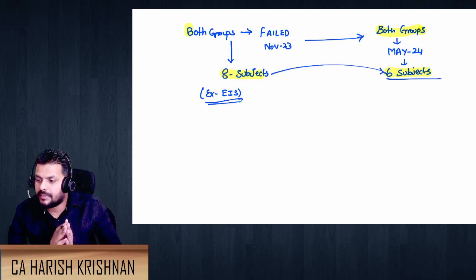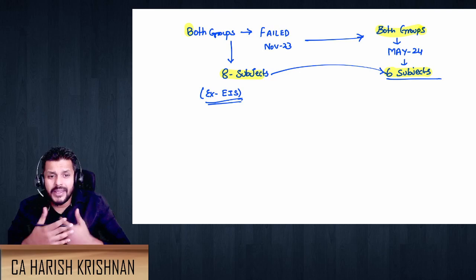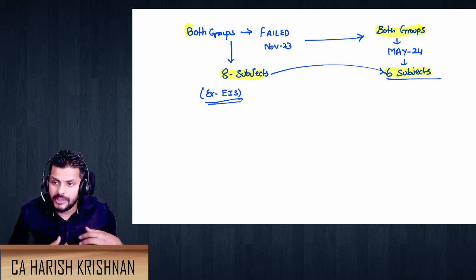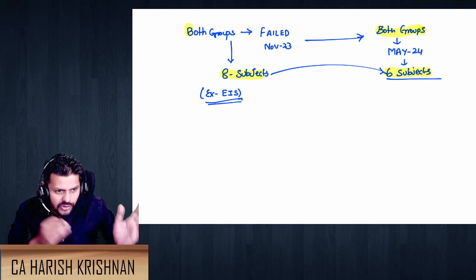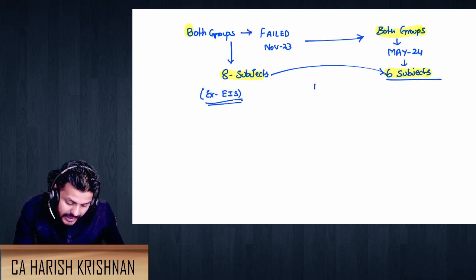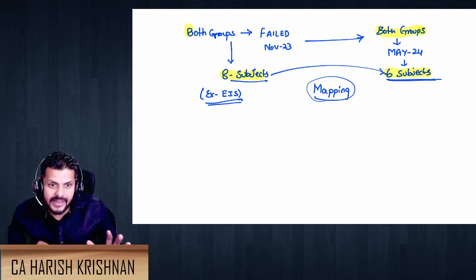Now, this is something that you have to do as an exercise. Sit and first do this exercise, because I can do this for audit and SM, but if I have to do it for all 8 subjects, it's not practical for me also to do it. That's why I'm telling each one of you to know what subjects you know well and what chapters. So what I need you to do is, in the first place, do a mapping of how you can use these 8 subjects to get to these 6 subjects. That will give you the first line of clarity.